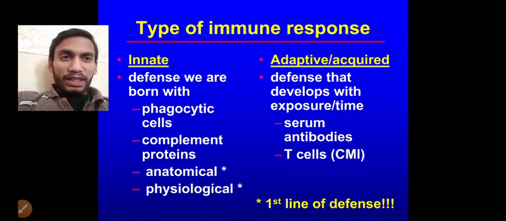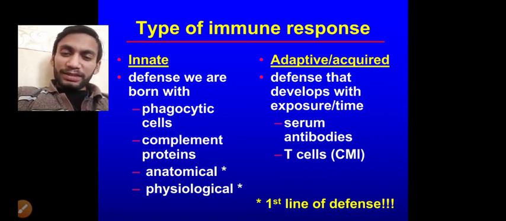Coming to the adaptive and acquired responses, these are the defenses that develop with exposure and time. As time proceeds after the pathogen has arrived in our body, this is a delayed response. It is not so fast.